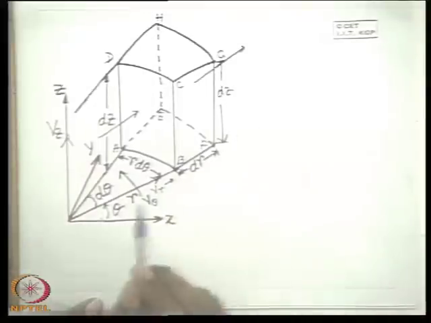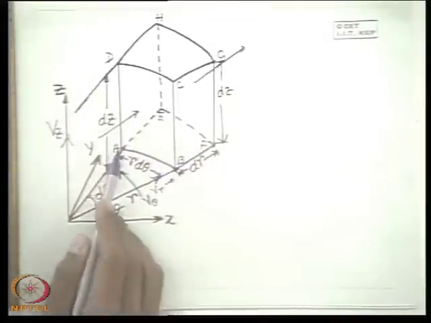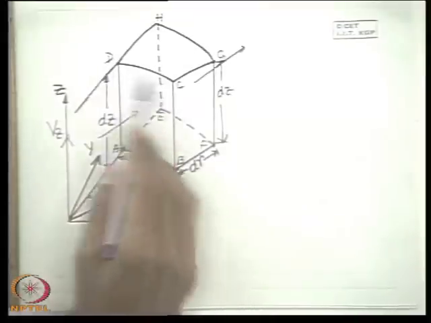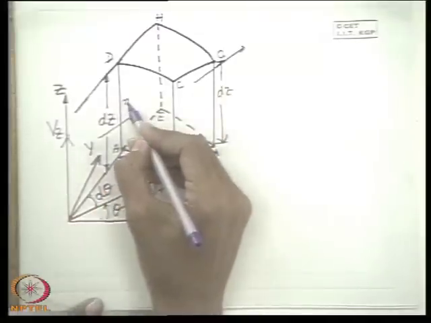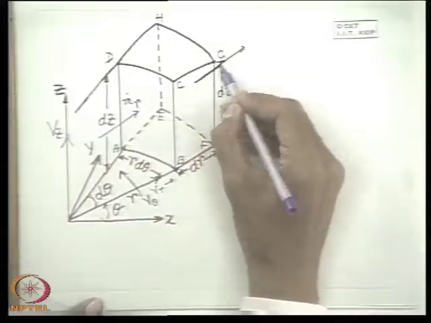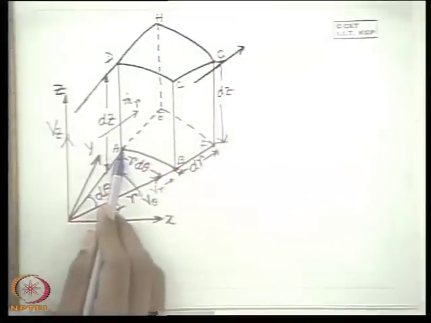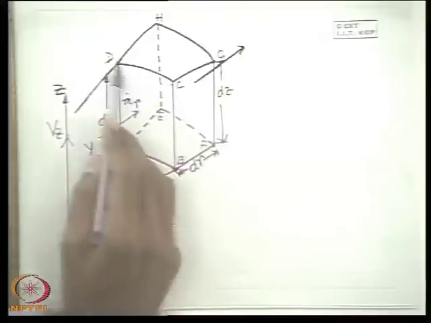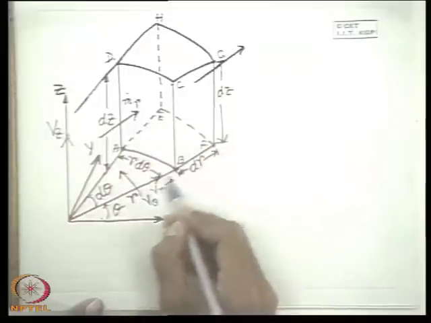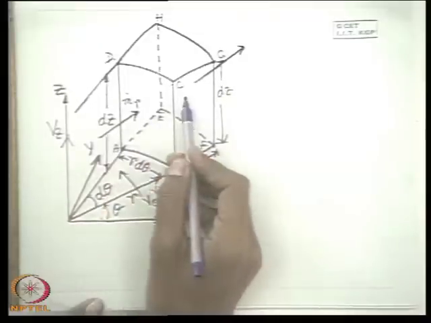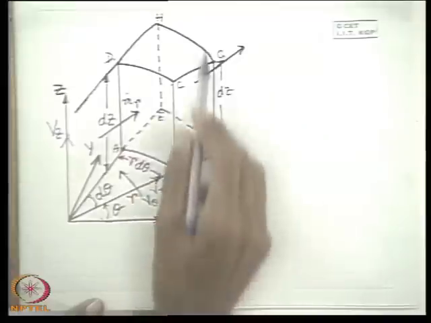Now if we consider in a similar fashion the mass flux in the radial direction, which is across the surface ABCD, this is the r surface, that means the surface perpendicular to the radial direction. So the mass influx we consider as m dot r, and the mass efflux is from this other r plane, the plane EFGH. There are two r planes, that means planes perpendicular to the radial direction, one is ABCD, another is EFGH. Because of the existence of the velocity vector Vr in its usual positive direction, mass will come into the control volume across the ABCD surface and mass will leave the control volume across the EFGH surface.